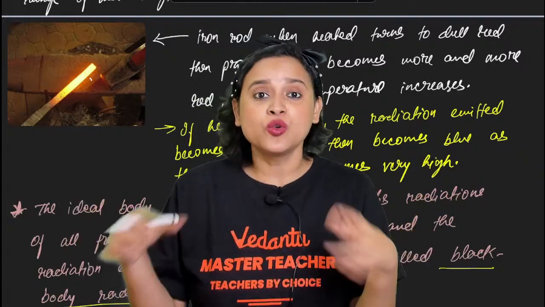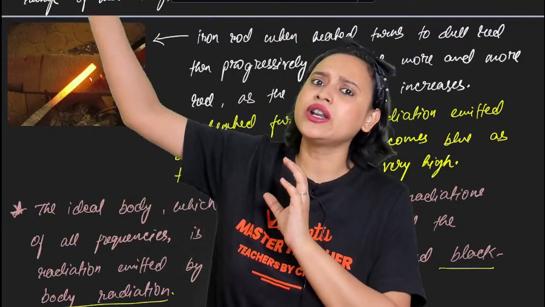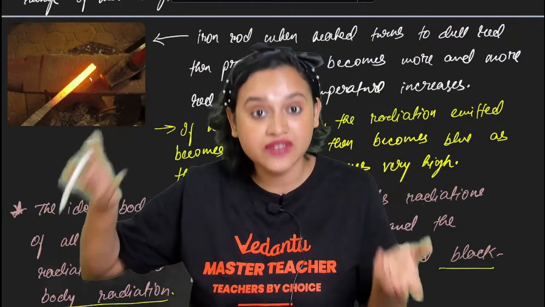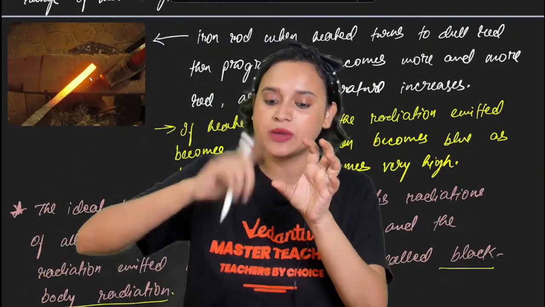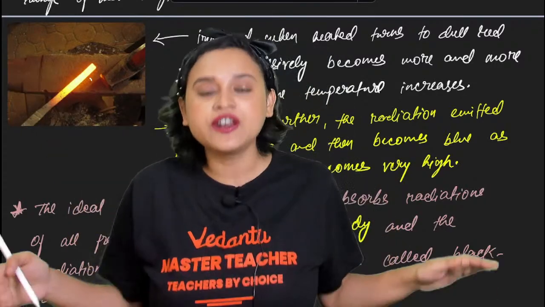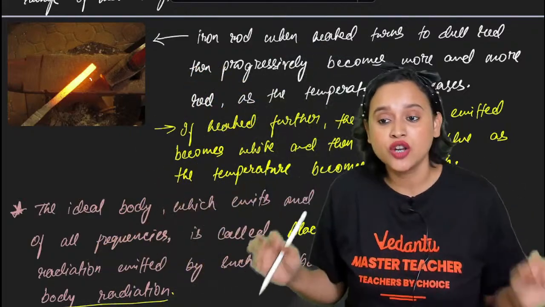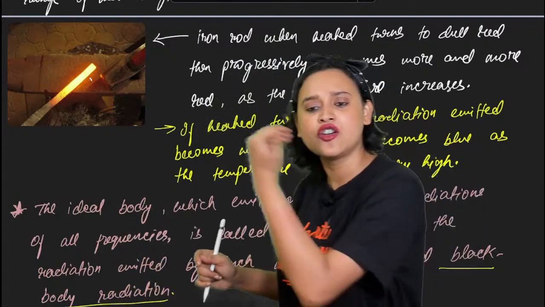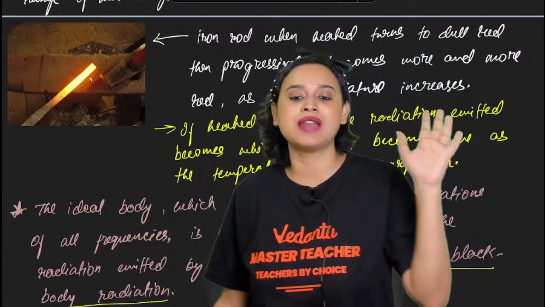Similarly, this black body keeps emitting and absorbing radiation of all frequencies, and that is black body radiation. Any body that does this is called a black body.